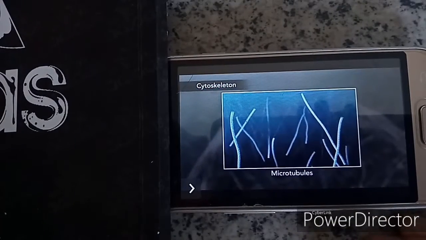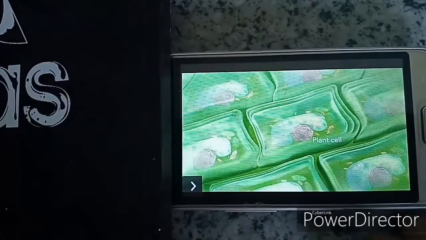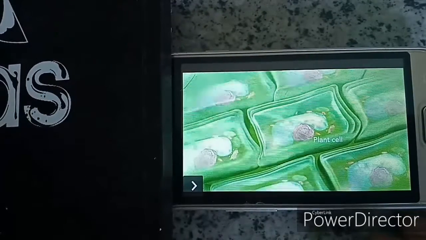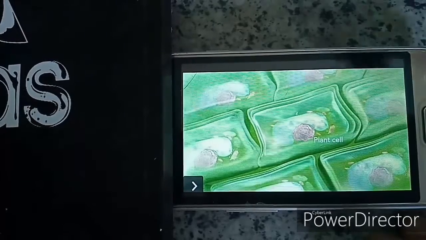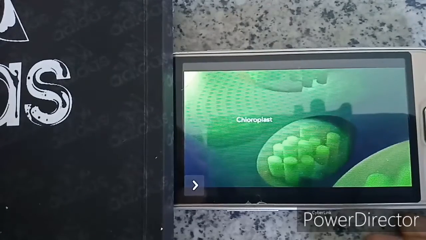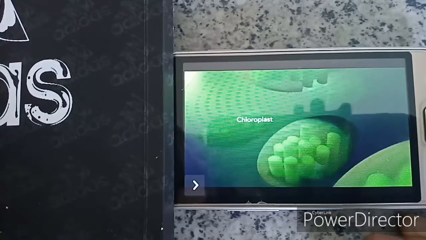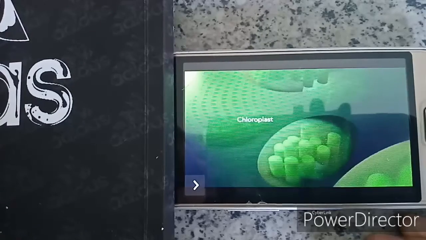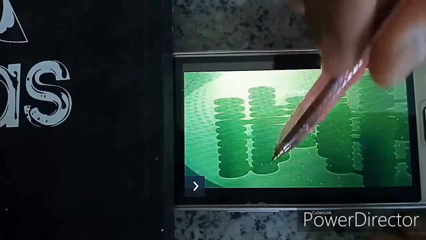Then, let's proceed to the plant cell. A plant cell captures sunlight for energy. A plant cell has an organelle called the chloroplast. So this is the chloroplast. The chloroplast is where photosynthesis happens. It's green because it has a green pigment called chlorophyll. And these are the chlorophyll.